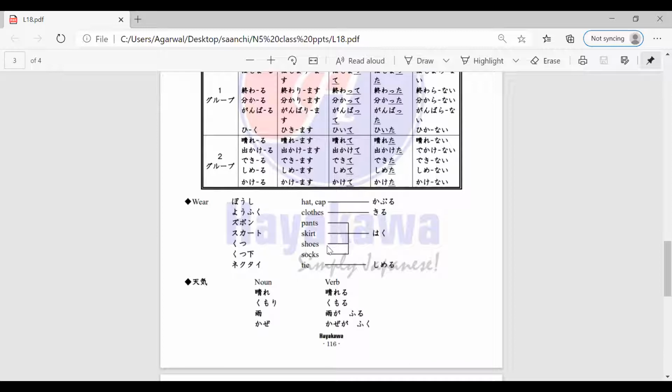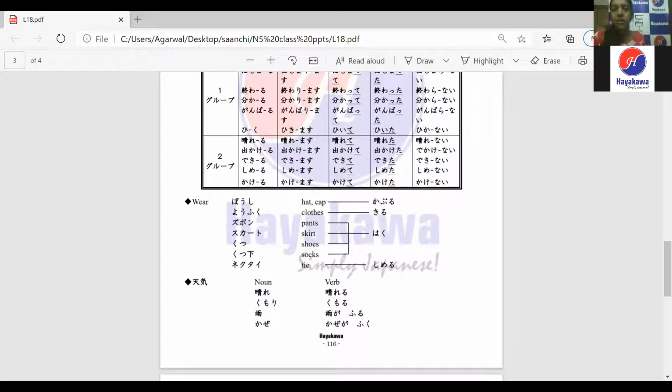Similarly, clothes in Japanese in general is fuku. Yofuku is Western clothes. When we talk about wearing clothes on the upper half, for example tops and dresses, we say kiru.